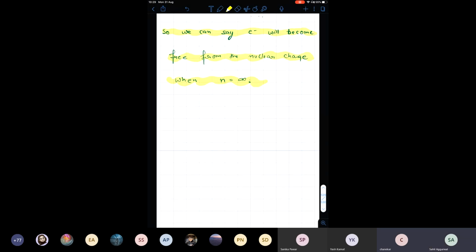See, the minus sign is just indicating it is bound to the nucleus. When you are saying it is bound to the nucleus, do not think about that negative sign. When you say bound, that means it is negative. The negative sign is just a representation. As I said in 2 or 3 classes, energy cannot be negative. So if I am saying that energy is negative, negative is just saying that the electron is bound to the nucleus, nothing else.